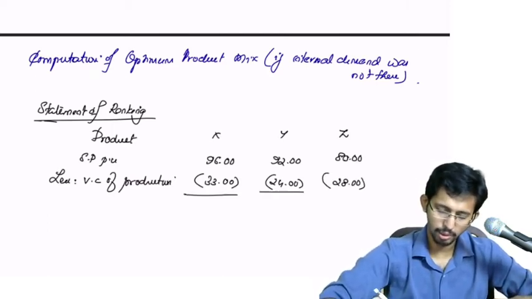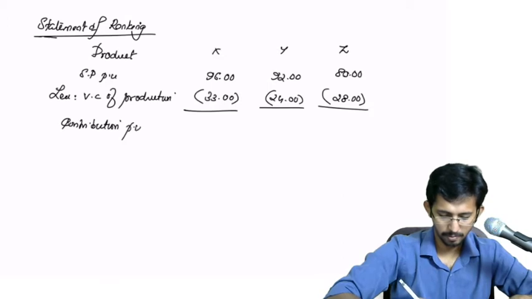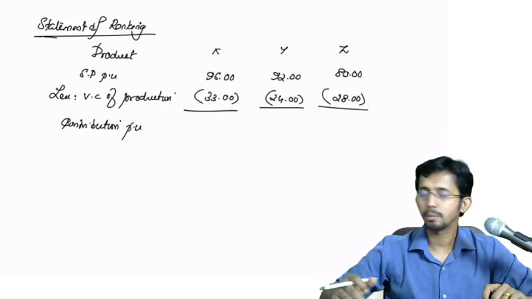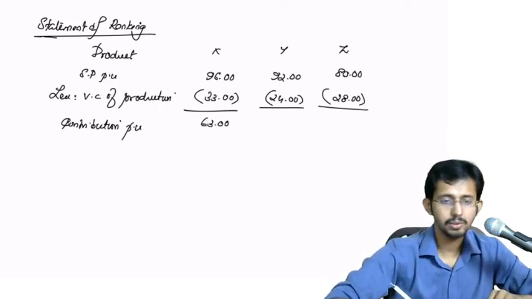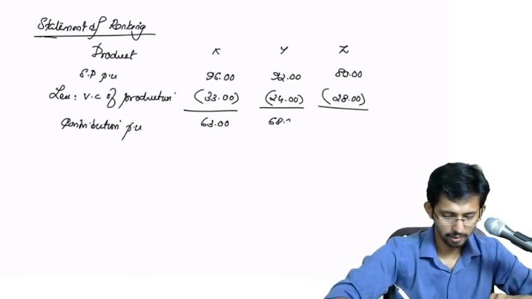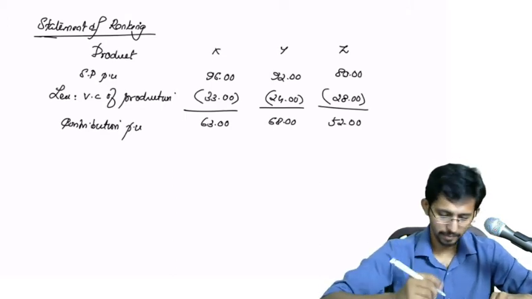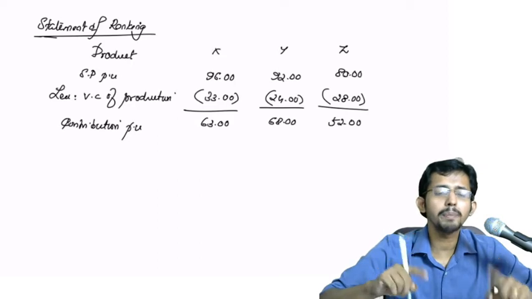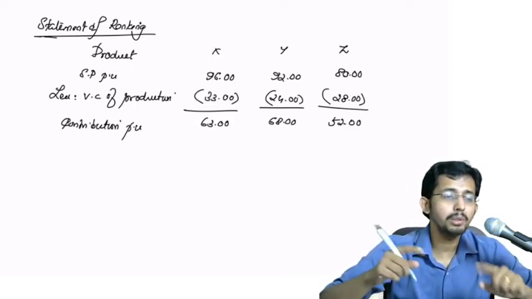So contribution per unit will be 63, 68 and 52. Then since there is a limiting factor, the ranking should not be based on contribution per unit, but on the contribution per unit of the limiting factor.